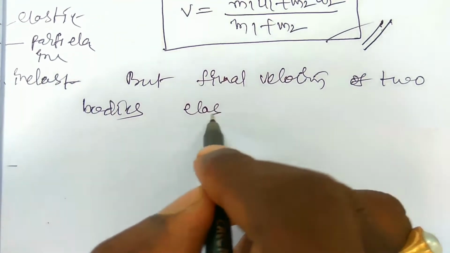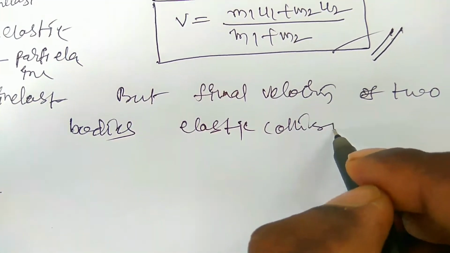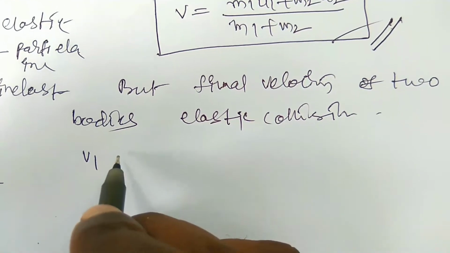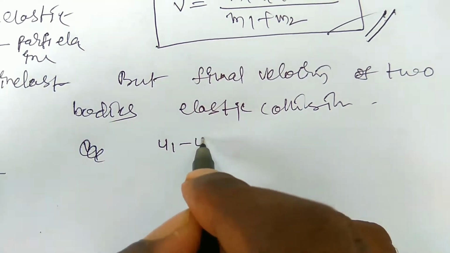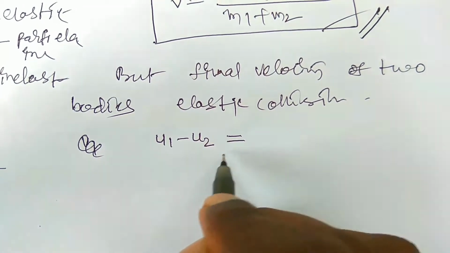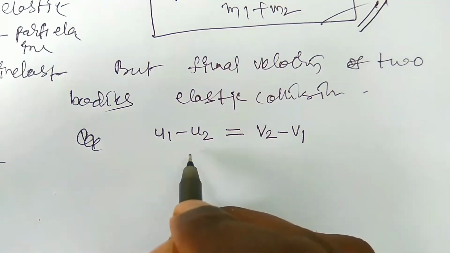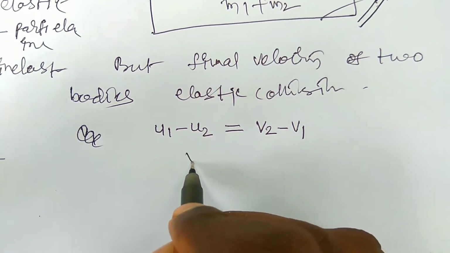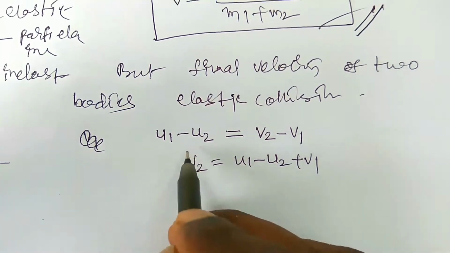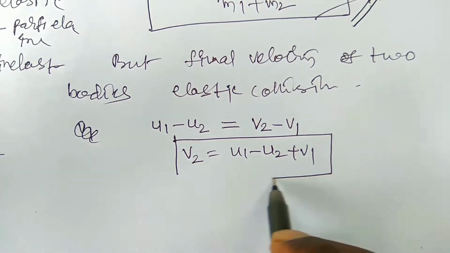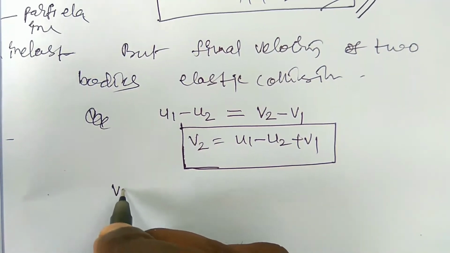So in elastic collision, you already wrote that the relative velocity of approach before collision is equal to the relative velocity of separation after collision, right? From this equation we can write v2 is equal to u1 minus u2 plus v1. So this equation should be used to find the final velocity of the first body, v1.